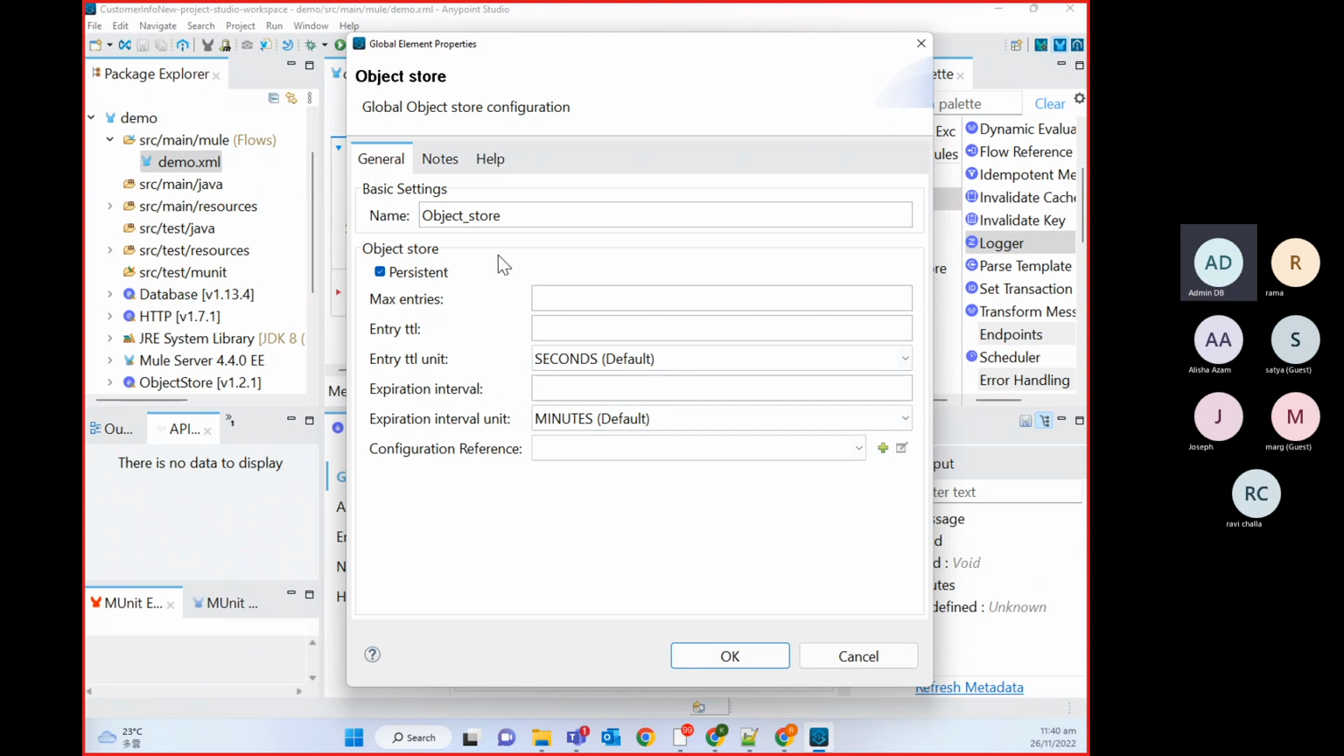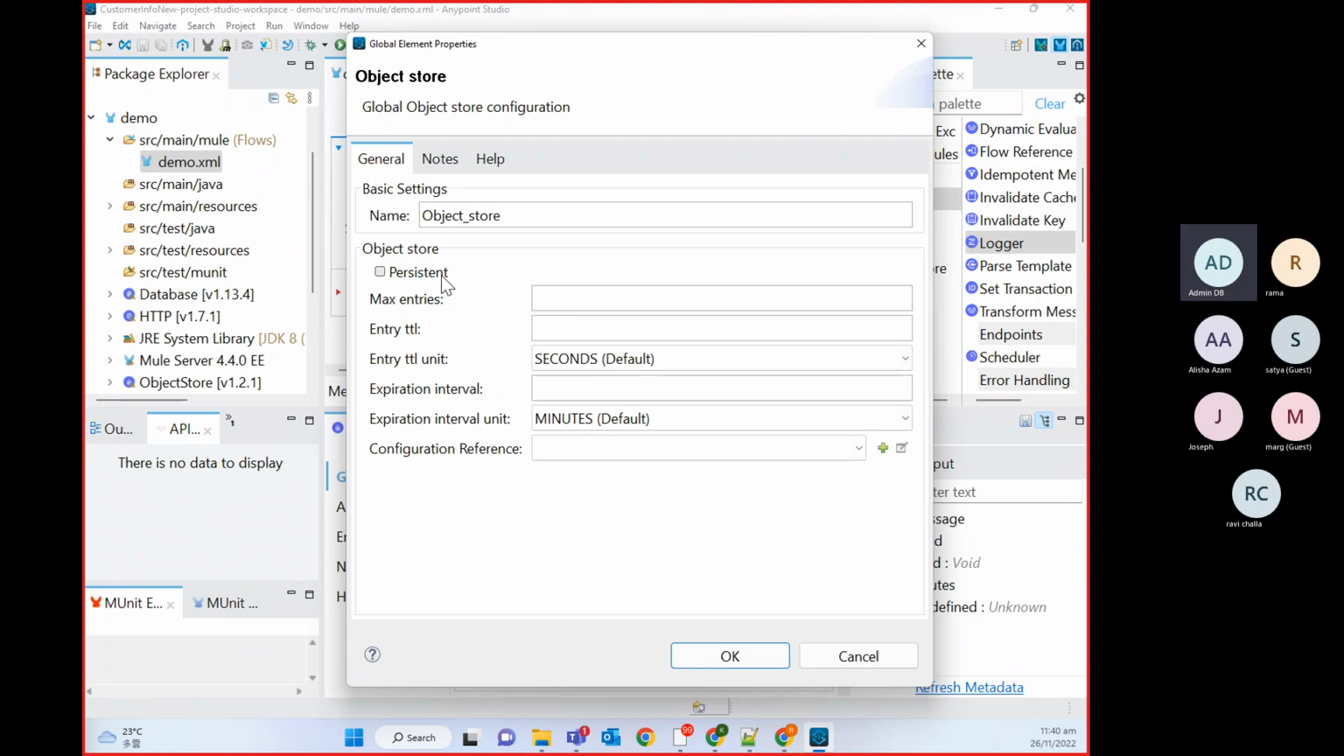Whenever you are configuring object store, you should have an idea of all these properties. Okay. So the first one is persistent. You can see by default it's checked. If you uncheck this persistent option and your server restarts, you will lose all the key value pairs inside your object store. An object store always stores data in the form of key value pairs. You can store n number of records, but the maximum size of each record should be less than 10 MB.